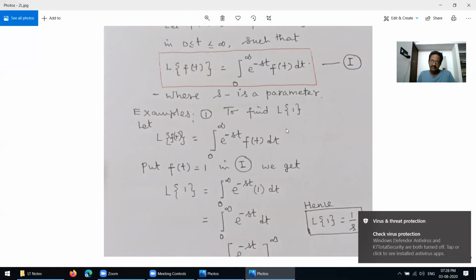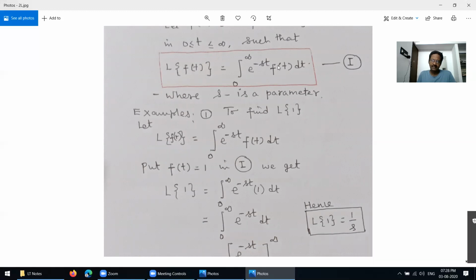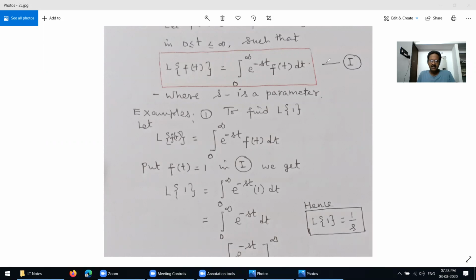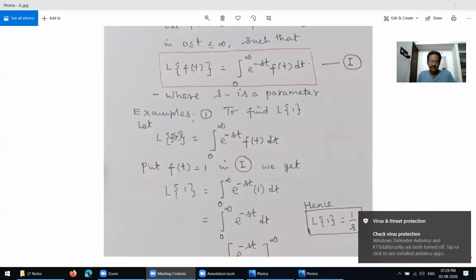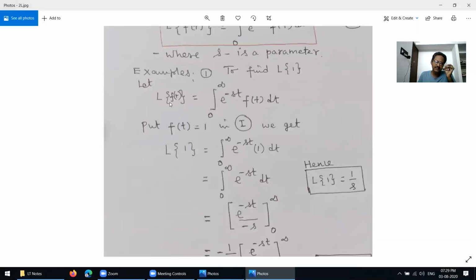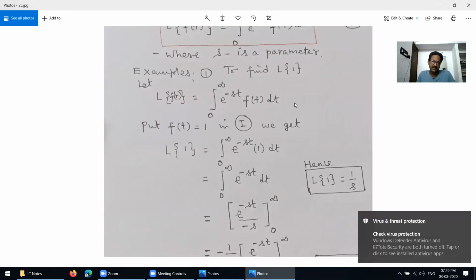By the definition, the Laplace transform of f of t equals the integral from 0 to infinity of e power minus st f of t dt.